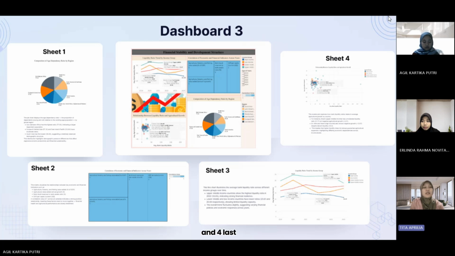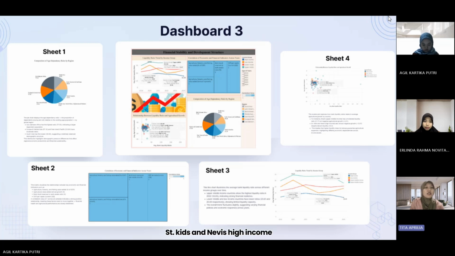For the last insight, relationship between liquidity ratio and agricultural growth, the scatter plot explores how bank liquidity ratios relate to average agricultural growth by country. For example, Brazil, upper middle income, has a moderate liquidity ratio of 1.7 but negative agricultural growth at negative 3.21.